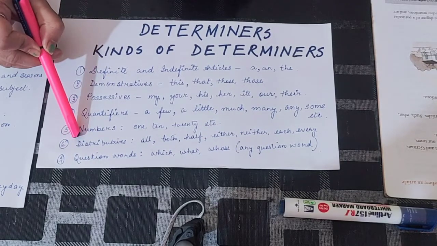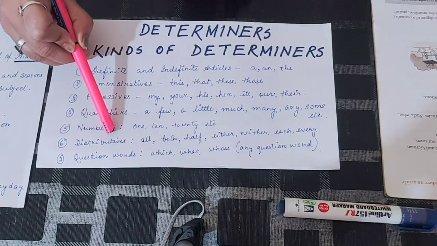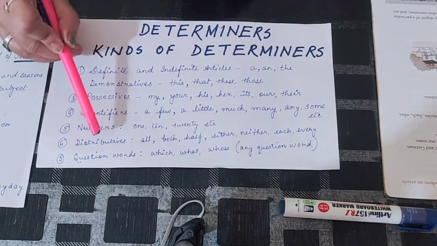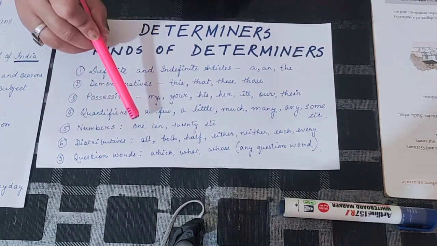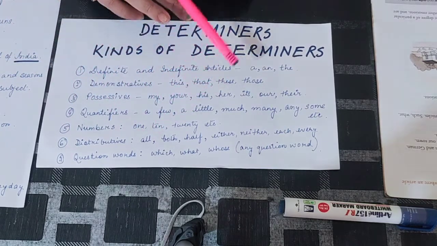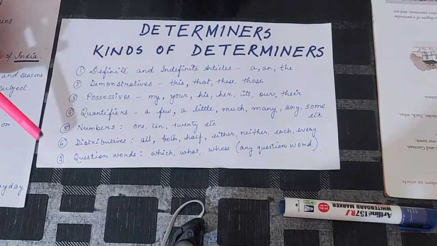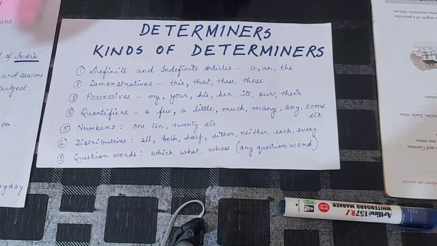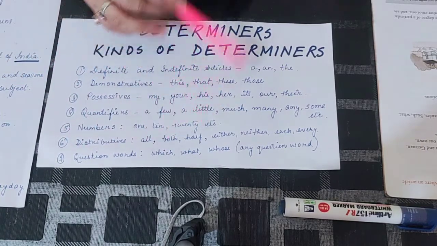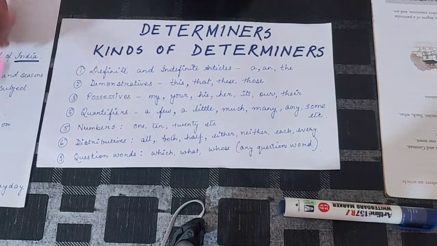Then you have distributives. D-I-S-T-R-I-B-U-T-I-V-E-S. I'll repeat the spelling. D-I-S-T-R-I-B-U-T-I-V-E-S. Which are the distributives? All, both, half, either, neither, each, every. So these are your distributives. And finally, the 7th kind of determiner is question words, which are which, what, whose, etc. Any word that we use to make a question is a question determiner.